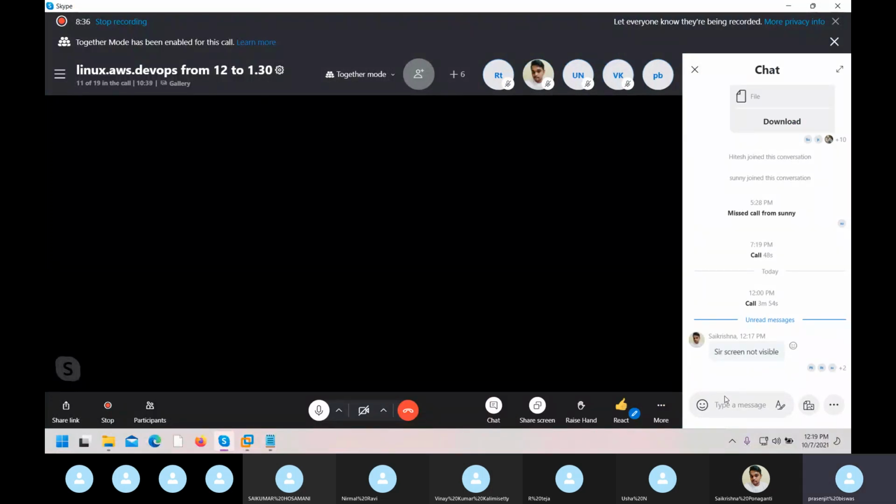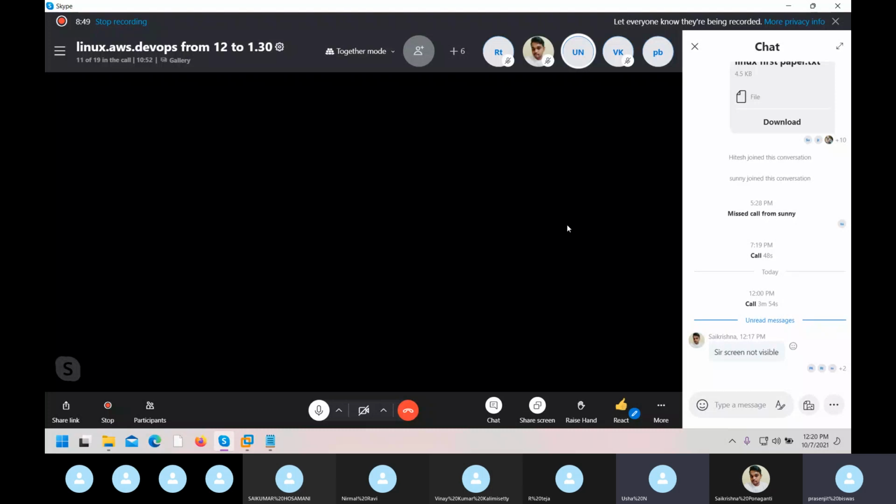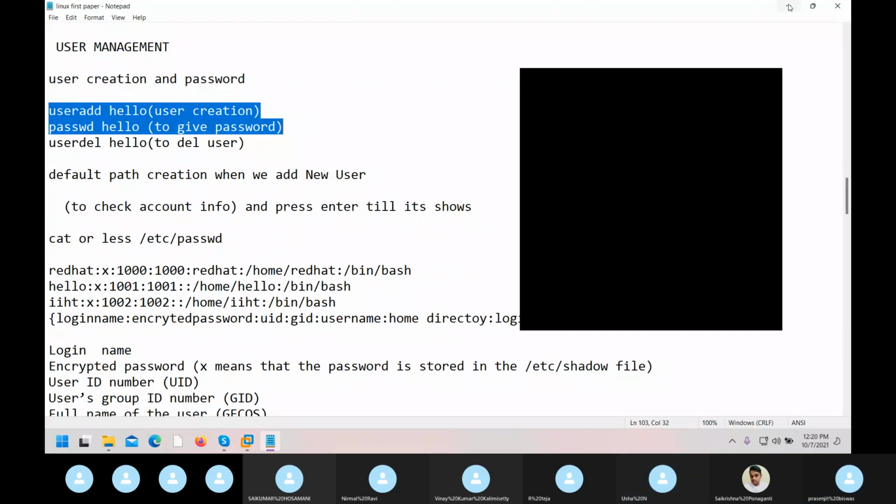Sai only, see. Sai, restart your side and do it again, it will be visible. I have shared my screen. Usha, can you see my screen? Yes, sir. Krishna, Sai, your problem is on your side. Okay.